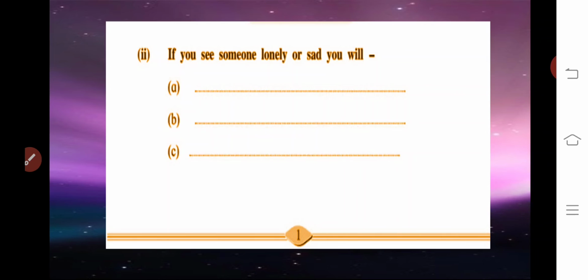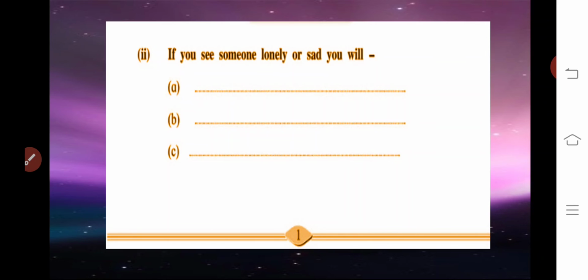So better let that person be calm and soothed, and then ask whether they are comfortable, and if they want to share, then share with me. Don't force them that you have to tell me, we are the best friends. Don't do that. First of all, calming or soothing that person.